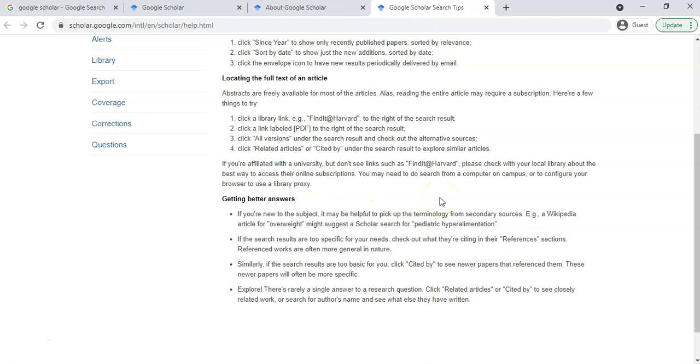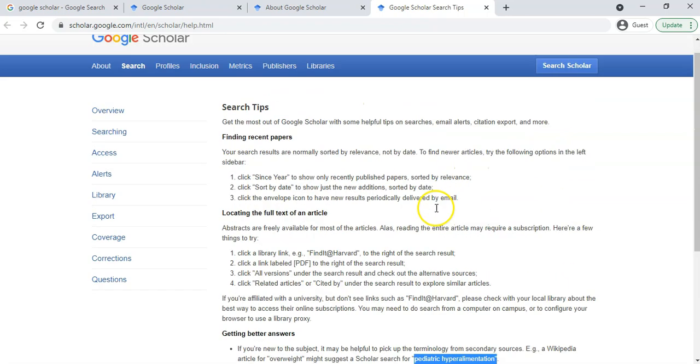So obviously you're dealing with academic research, so you can't use slang terms. They recommend looking on Wikipedia so that you understand the terminology. So you want words like pediatric hyperlamentation, if that's what I'm saying correctly, instead of other particular words. You can use stuff like that in your searching on academic research papers, because then you'll get better hits. And you can look at references and so on. So they even give you tips about how that works.